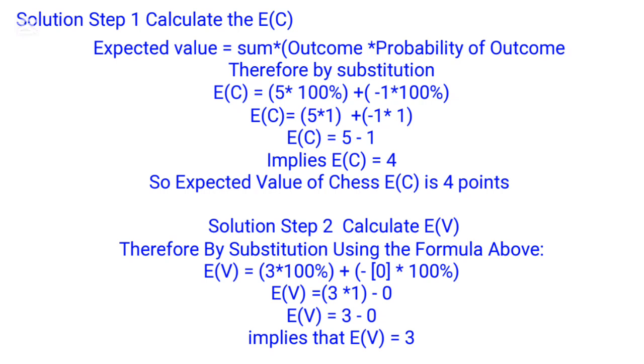The mathematical representation above can be rewritten as 3 multiplied by 1 minus 0 multiplied by 1. Therefore, the mathematical manipulation of the above gives the result of 3 points of reward. So now the expected value of playing a video game is equal to 3.